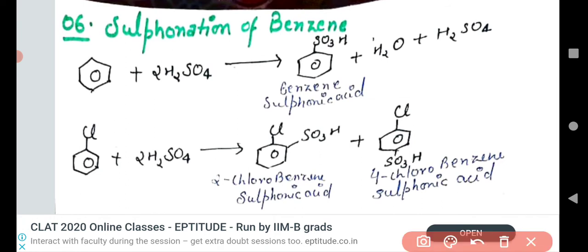Another chemical reaction is the sulfonation of benzene. Sulfonation of benzene is a very important chemical reaction. In this way we get benzene sulfonic acid. What do we get? Benzene sulfonic acid.